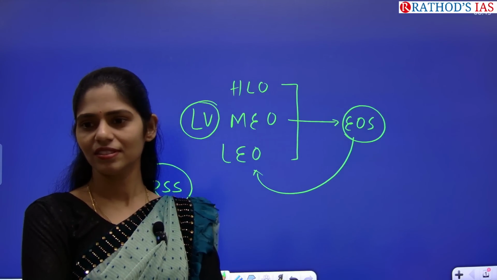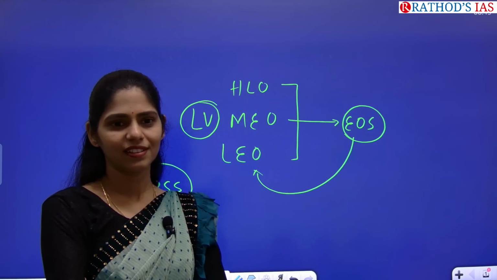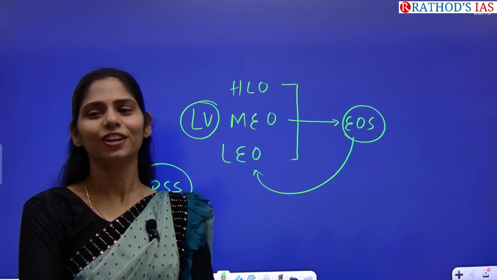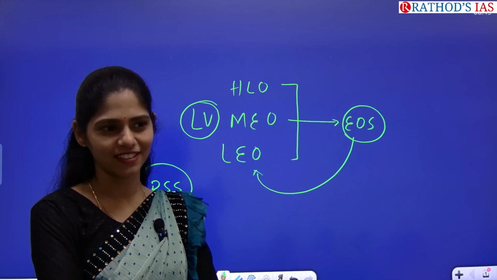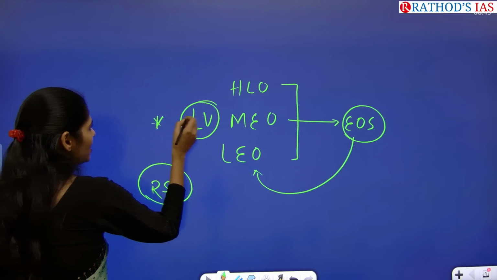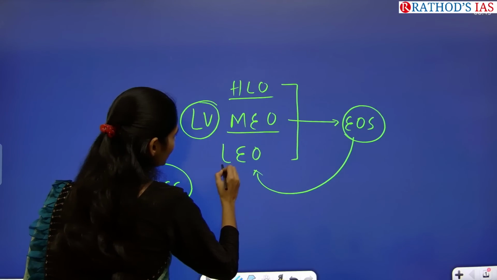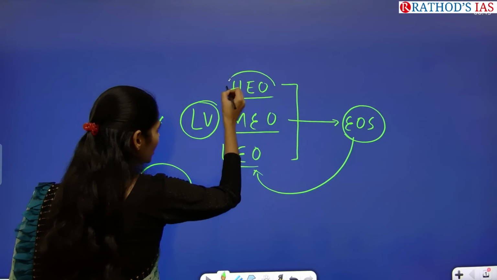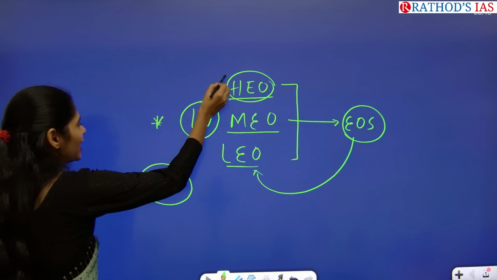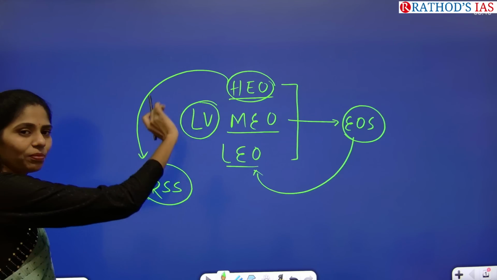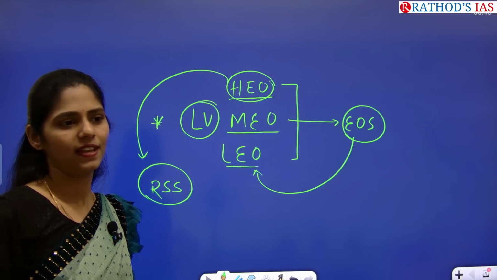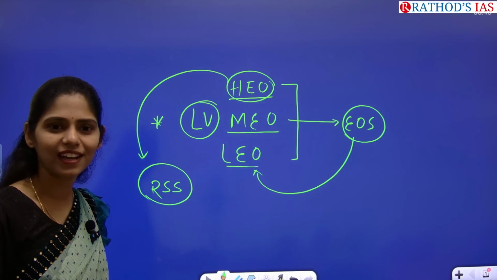No idea? Sir didn't explain this? Then what happened? Everything has gone into space, science and technology. Okay, so focus on this. After this class is done, please go through these orbits and see the significance of each and every orbit, which kind of satellites we are placing in which kind of orbit, and why. That is very important.